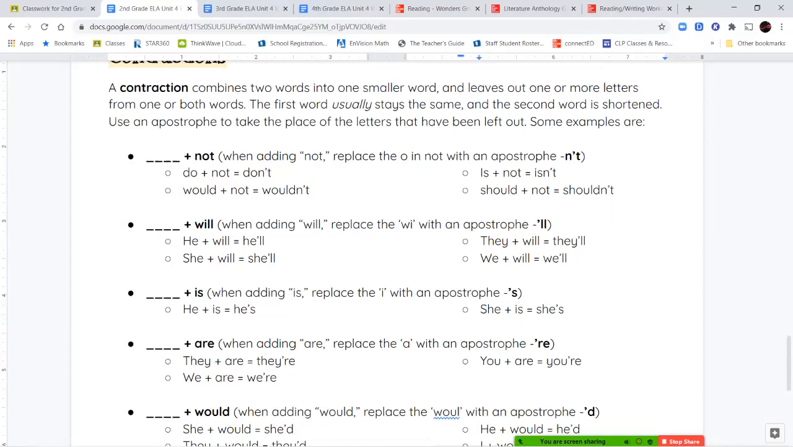Now, if I'm adding is, like he is or she is, so I would say he's going to the park or she's going to the bookstore. Instead of writing is, I take out the I and I replace it with an apostrophe. So it becomes apostrophe S instead of IS. So he stays the same right here. The whole word stays, and then apostrophe S is added to the end of it. She stays the same right here, and then apostrophe S is added to the end of it. So he's or she's.